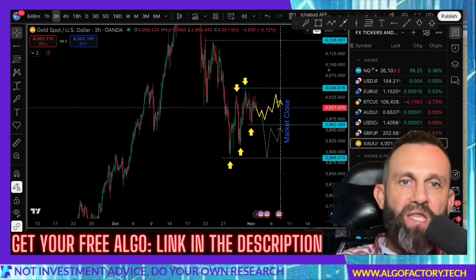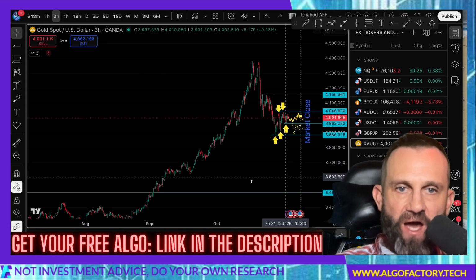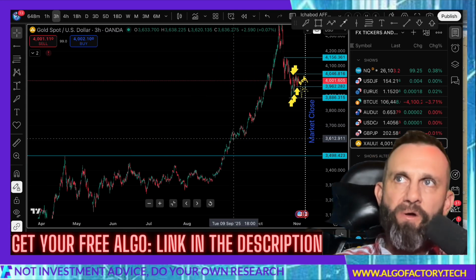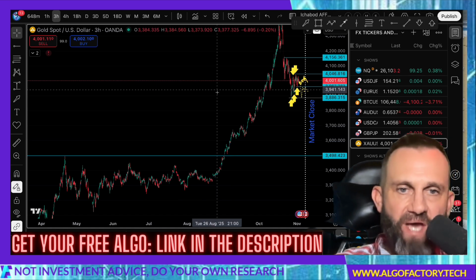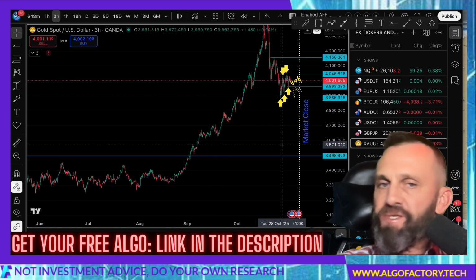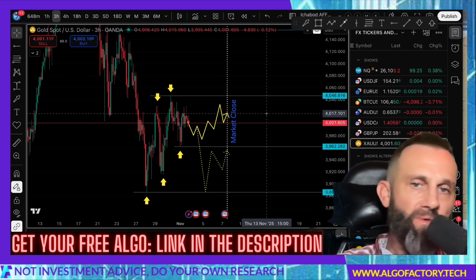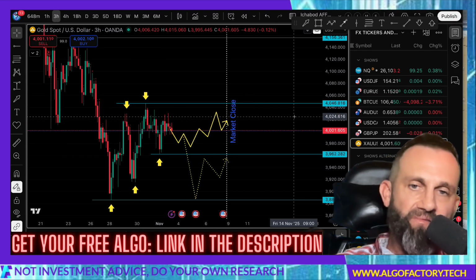It may even have to head down lower. In the future, if I were to look at how deep it could go before it really takes off again, not the worst case scenario, but the lowest case scenario given the current data, I'd say is about 3,500. I don't think it's going to get there. I think the dip will get bought. A lot of it depends on how things happen around the world. If things can cool off, it's all very geopolitical.